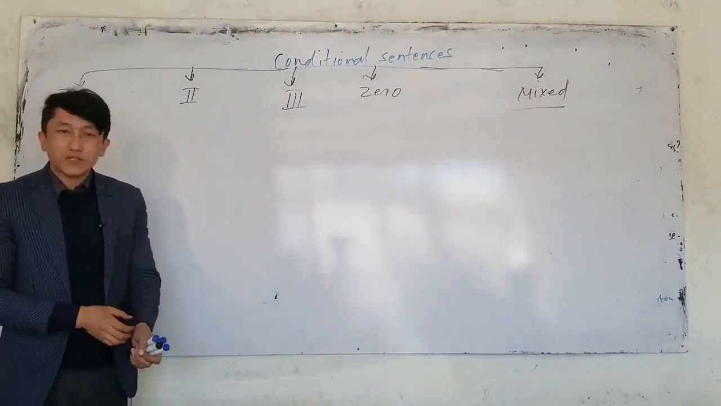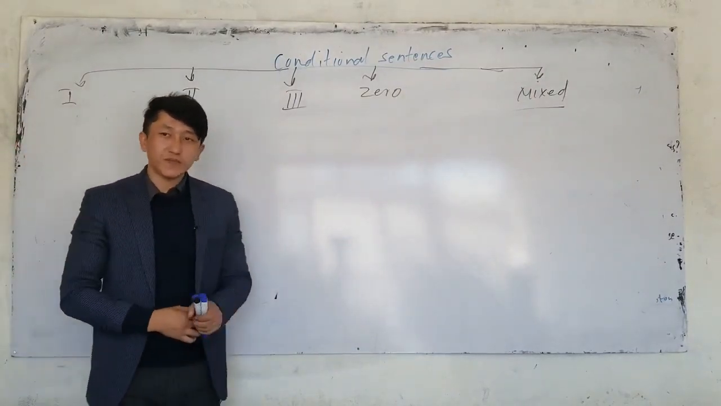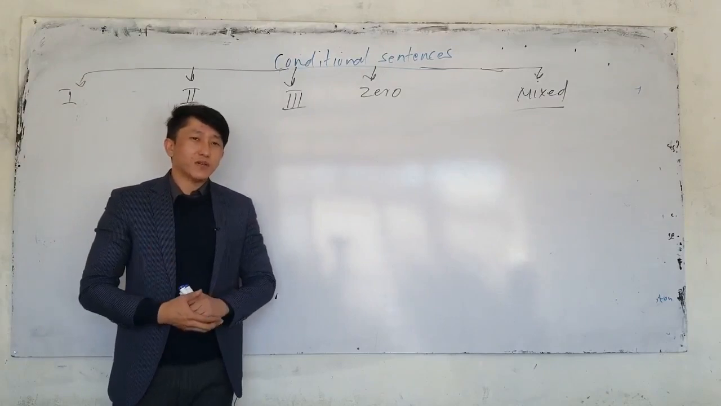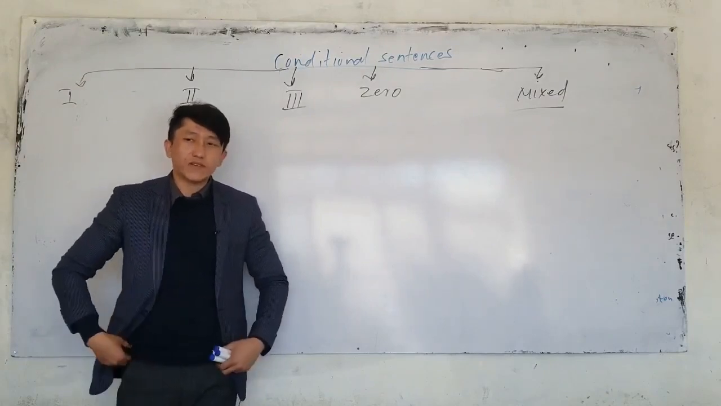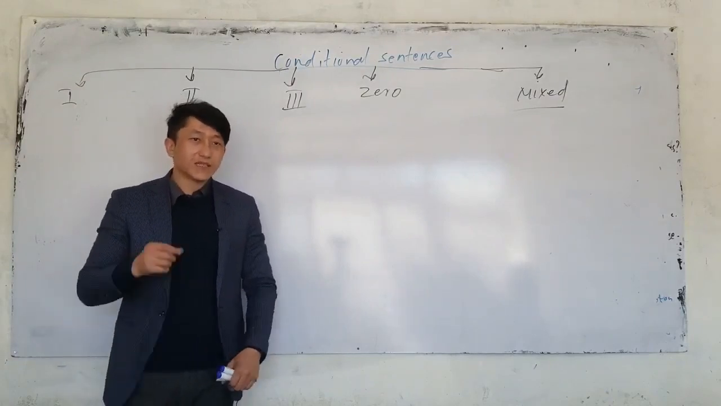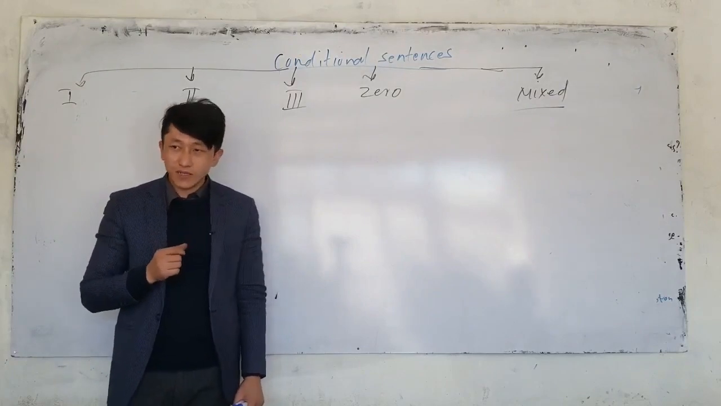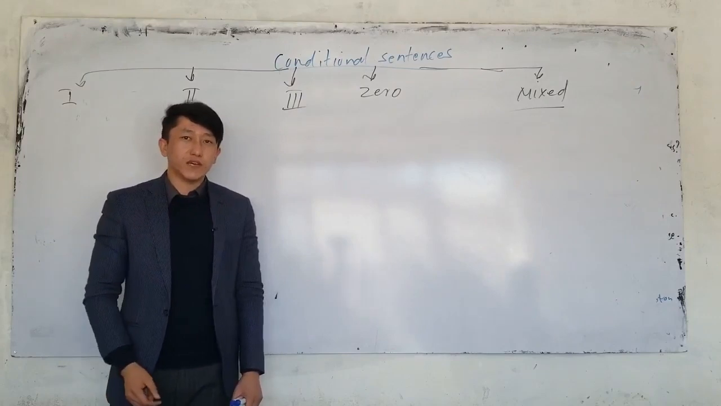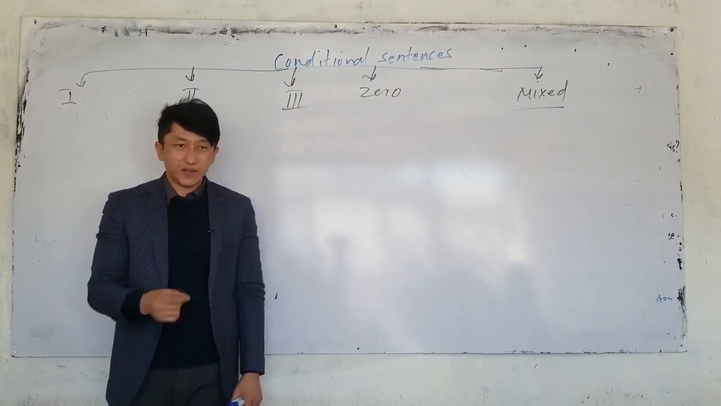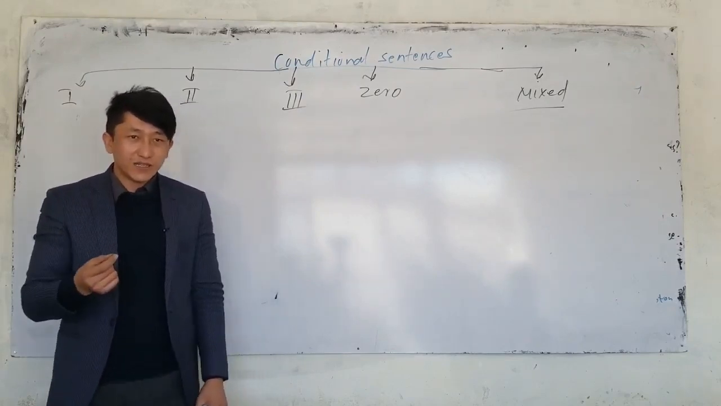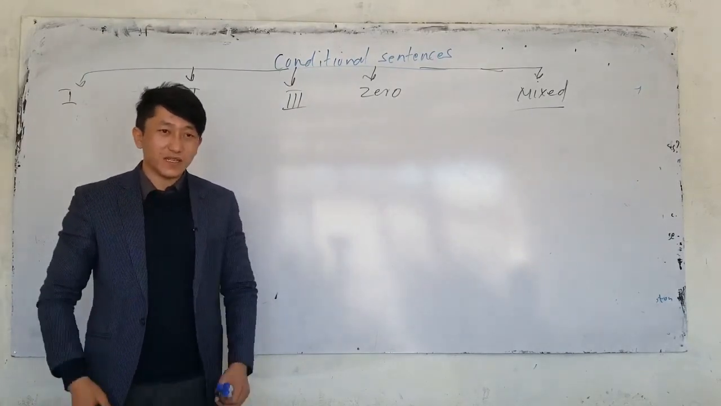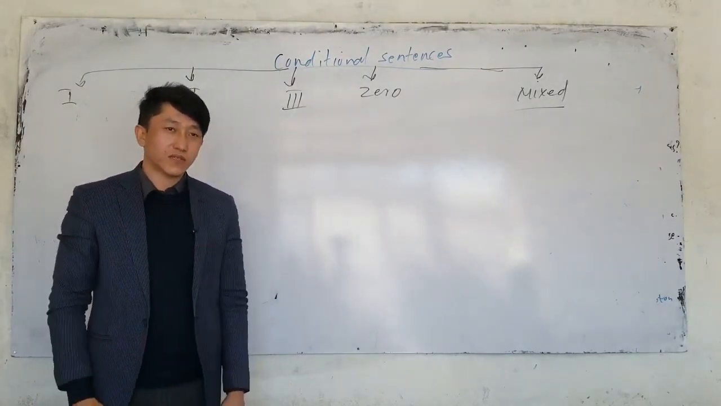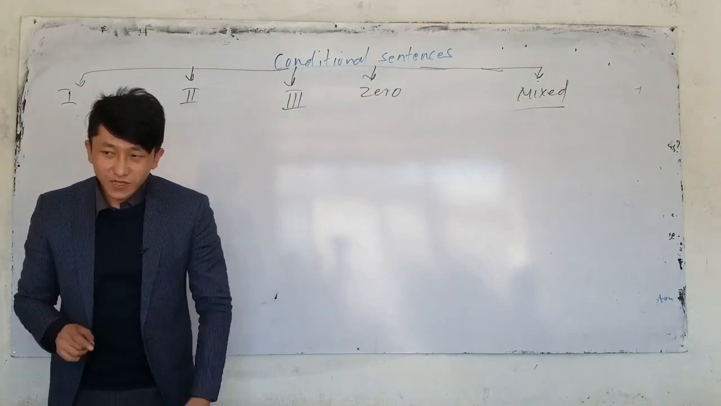What does type 1 show? Let's review. It talks about possibility or probability. What is the if clause in type 1? Simple present tense. What is the main clause in type 1? Simple future tense. Now, we said that there are some variations for the if clause. The if clause can also be present continuous tense. I say, if you're listening to me, you will understand the lesson. And the if clause can also be present perfect tense.